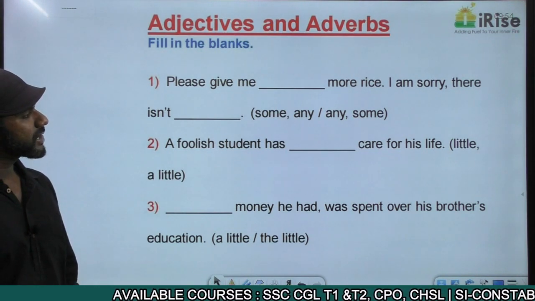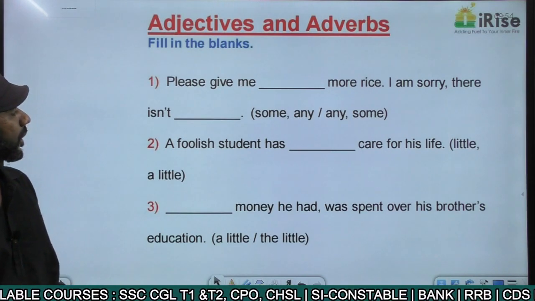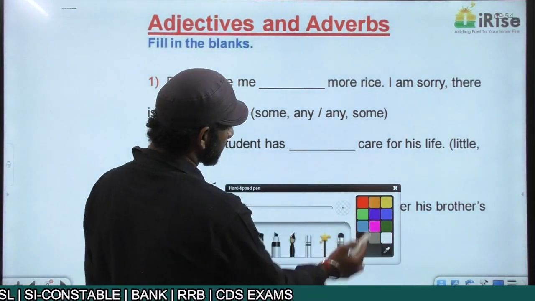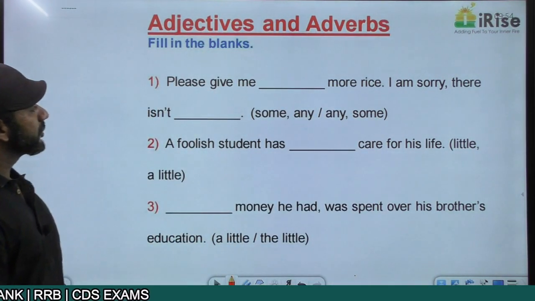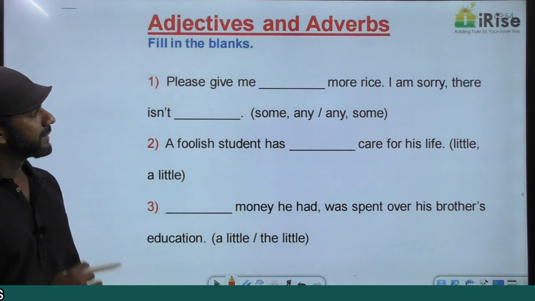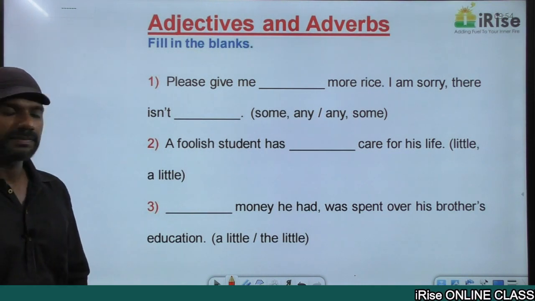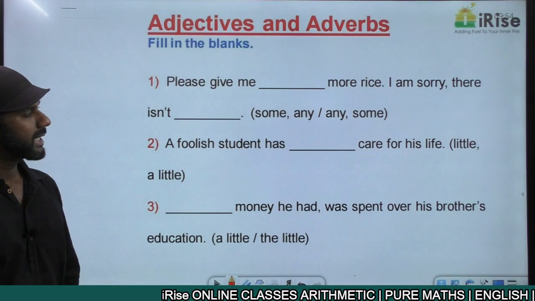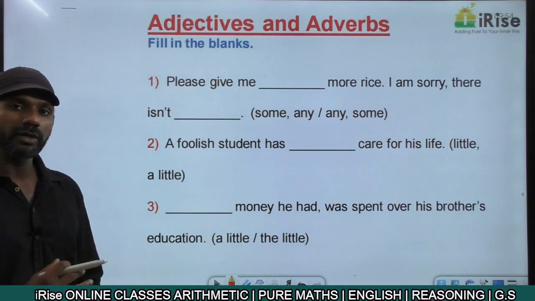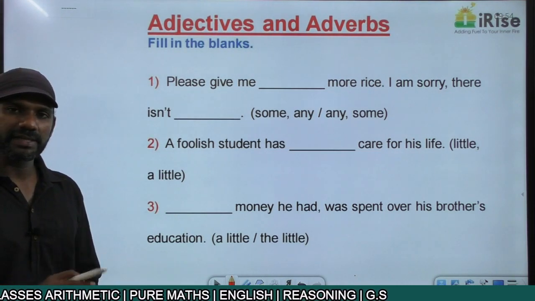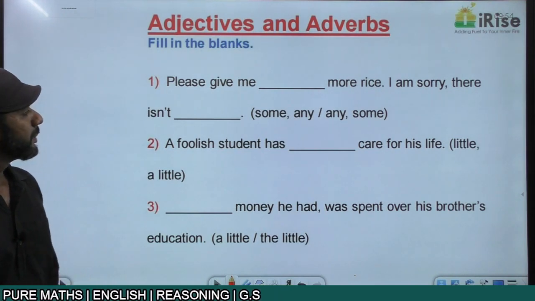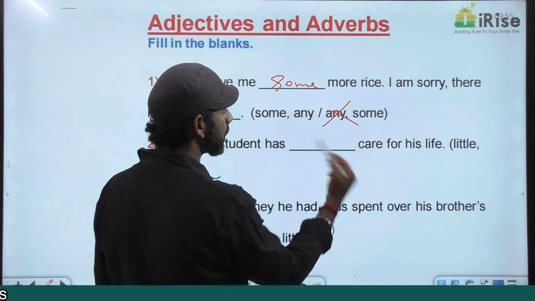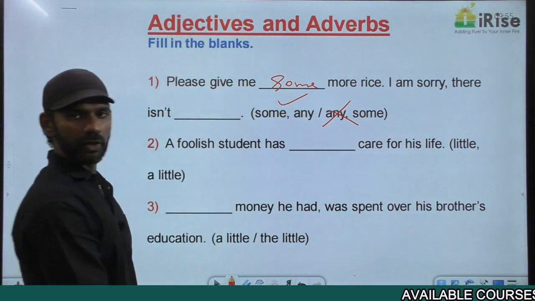Please give me dash more rice. I'm sorry, there isn't dash. There are two blanks given in the question. The first statement is please give me dash more rice. Please give me any more rice does not make sense. Every sentence must make sense. Please give me some more rice makes sense. Based on that, option 2 is eliminated. The answer is option 1.